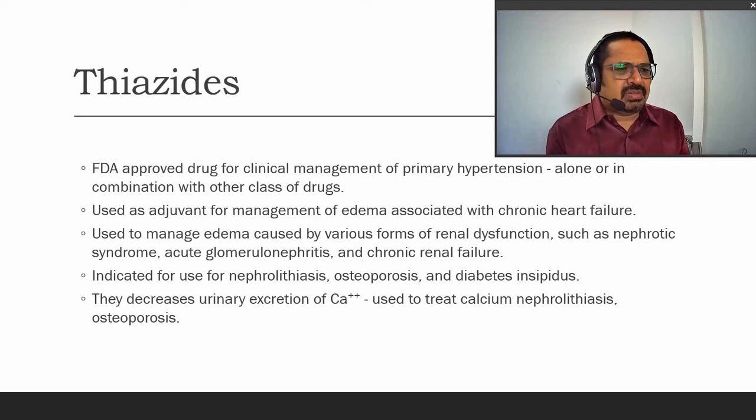They are indicated for nephrolithiasis, osteoporosis, and diabetes insipidus. These are the conditions where thiazides are used. They decrease the urinary excretion of calcium and are used to treat calcium nephrolithiasis and osteoporosis. These are the clinical applications of thiazides.